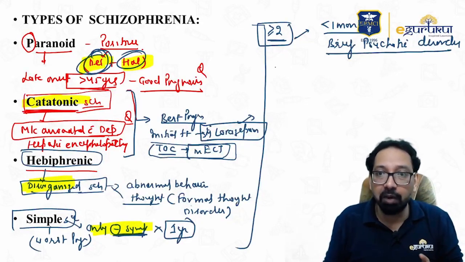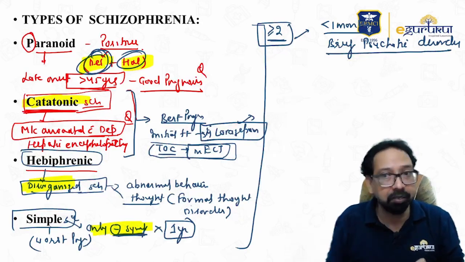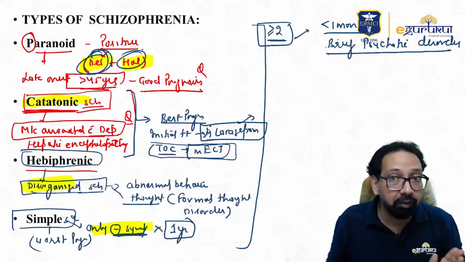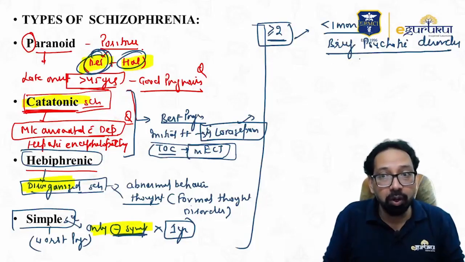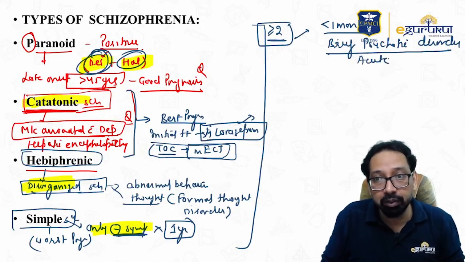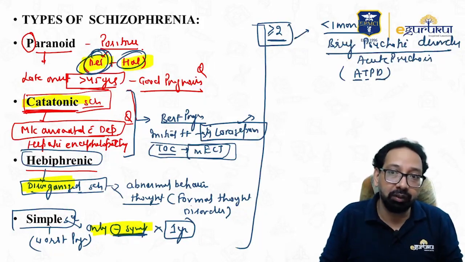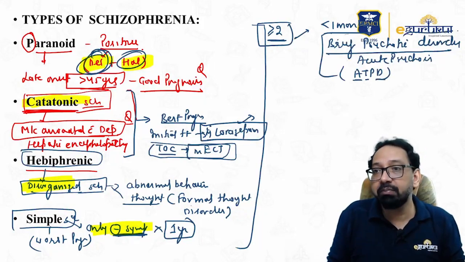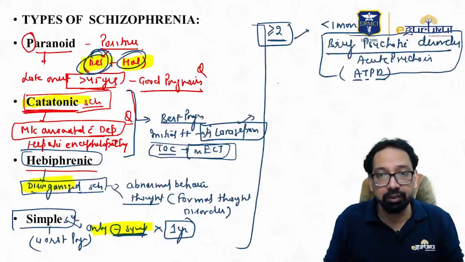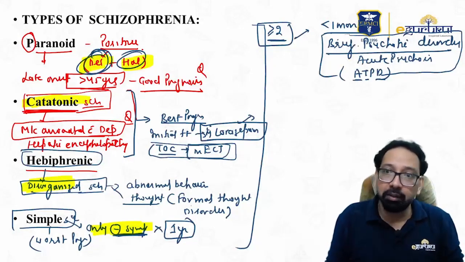Out of these, if 2 or more symptoms are present for less than 1 month, it is brief psychotic disorder, acute psychosis, or sometimes ATPD, acute transient psychotic disorder. Three names for the same symptoms, you will find in questions. Less than 1 month.